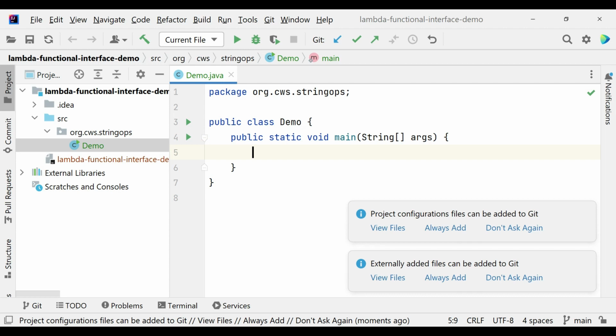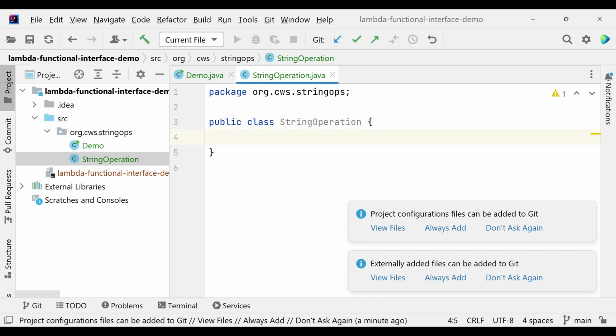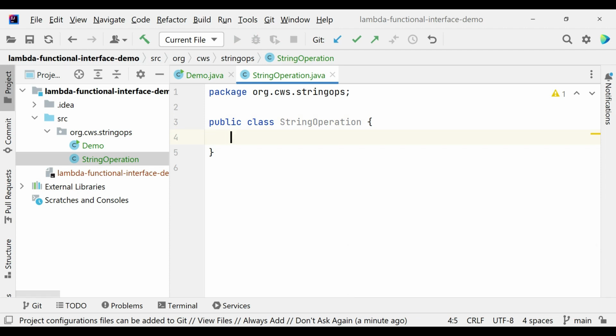As we discussed, we need to have this toSpecialUppercase method in a string operation class. So I'll create a special class for this purpose called, let's say, StringOperation. By the way, I'll be pushing this code to Git and it will be given in the description of this video so that you can always clone the code and work on it.